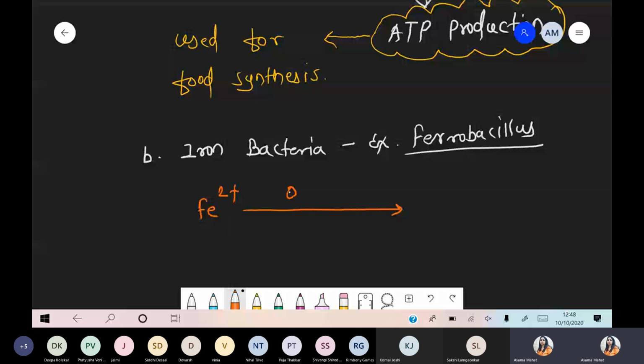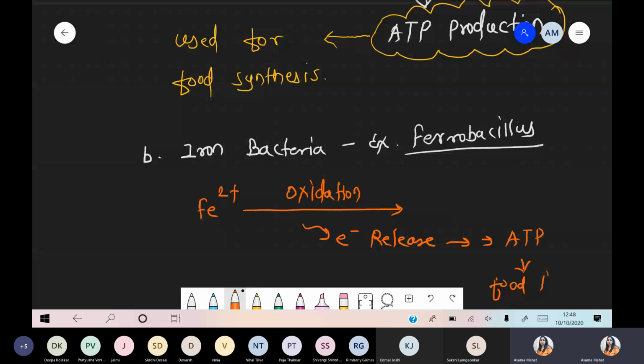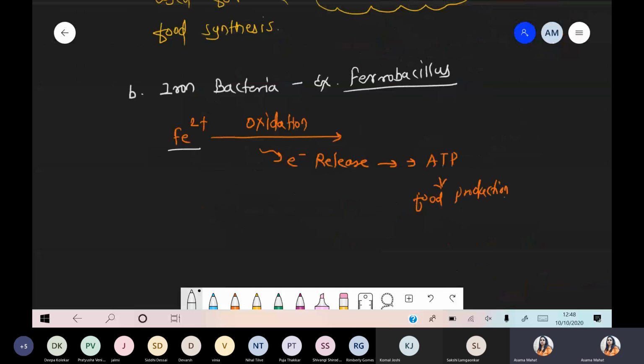Now that is a release of electron, same process, and finally there is a production of ATP, and now that ATP is finally used for the synthesis of food. It is utilized for the food production. All steps are similar. Electron release hoga, become part of electron transport system, and now finally we are talking about the production of the food. So wherever the ferrous salts are present, that ferrous salt is finally converted into ferric salt. Ferrous, ferric. So Fe3+. So ये conversion होगा, and now there is oxidation process, release of electron.